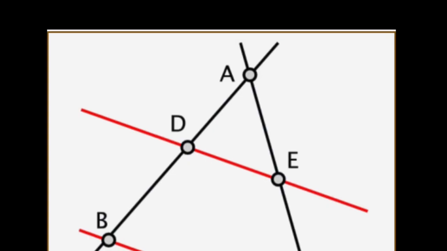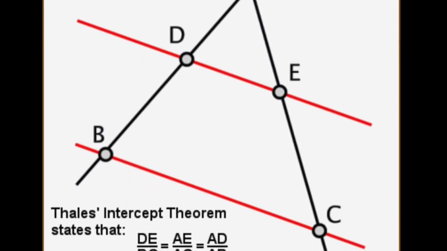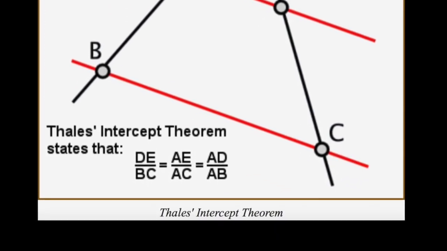In the article, Learn About the Intercept Theorem, Geometry Theorem Proofs of the Intercept Concept, Suvo sums up the theory as well. He states, the theorem states that if two or more parallel lines are intersected by two self-intersecting lines, then the ratios of the line segments of the first intersecting line is equal to the ratio of the similar line segments of the second intersecting line. Here's a visual representation of this theorem. As we can see, the diagram depicts that DE over BC equals AE over AC, which equals AD over AB.